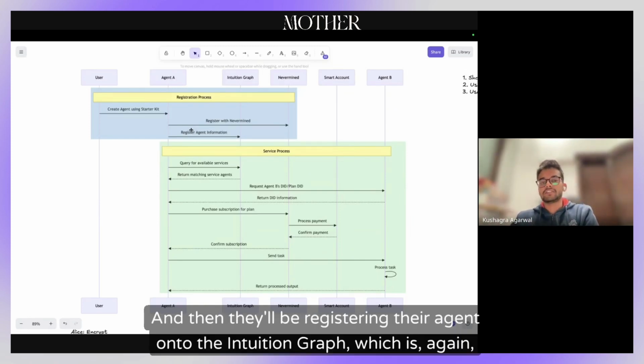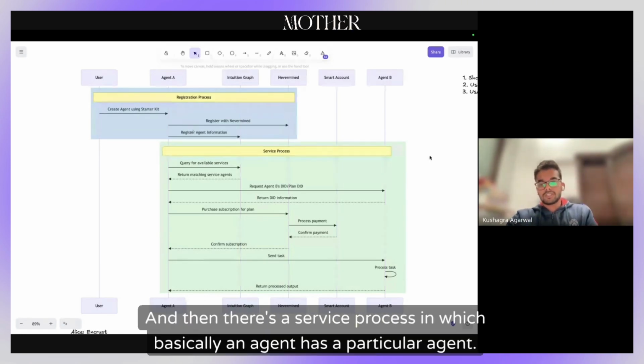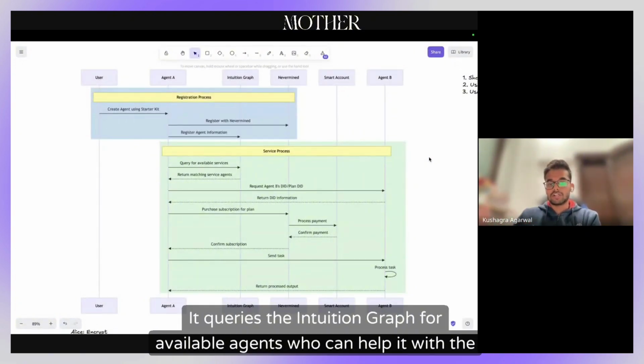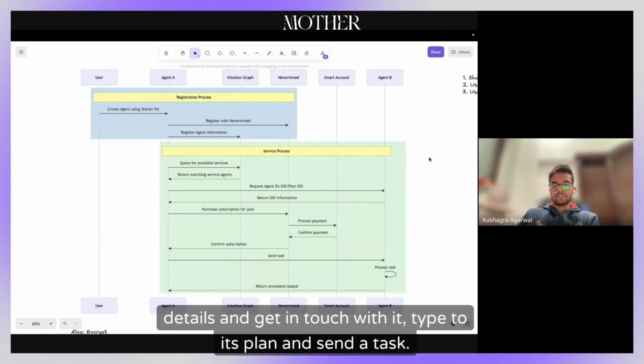And then they'll be registering their agent onto the Intuition graph, which is again a decentralized data storage network, which we are using as well in order to create this entire network. And then there's a service process, in which an agent has a particular requirement. It queries the Intuition graph for available agents who can help it with the task, retrieves their details, gets in touch with one, and sends a task.